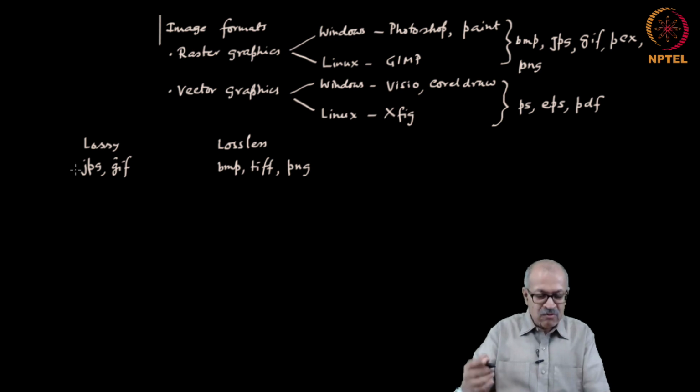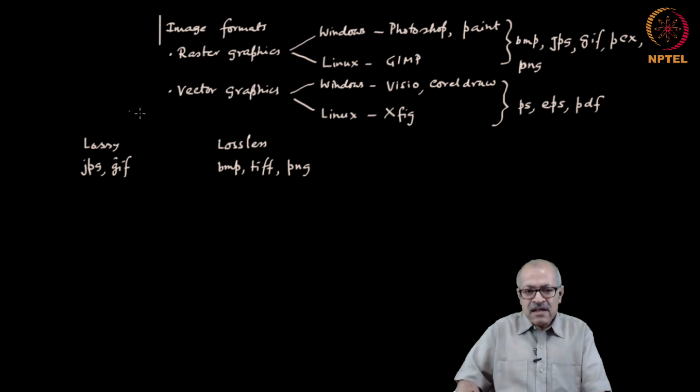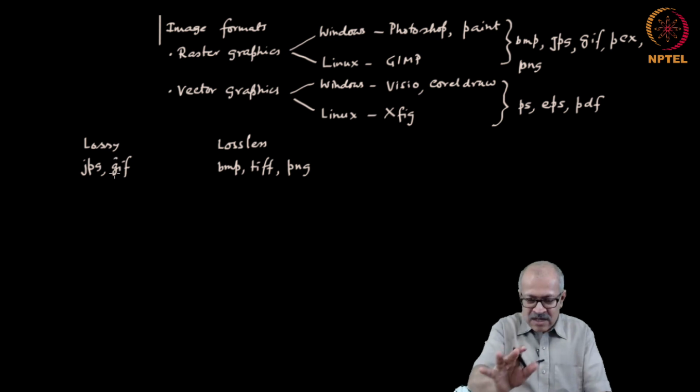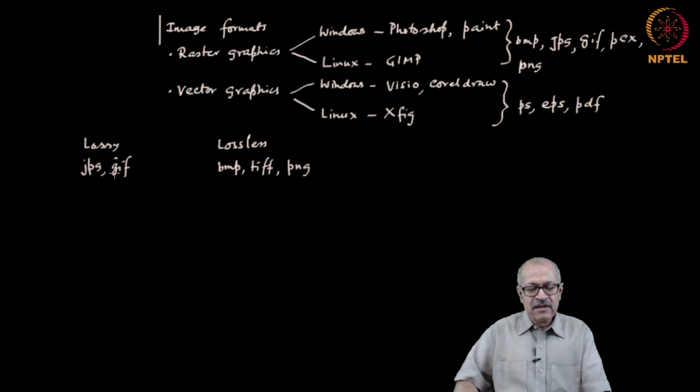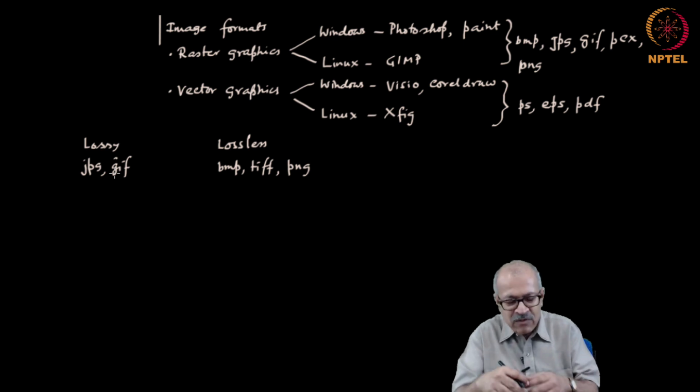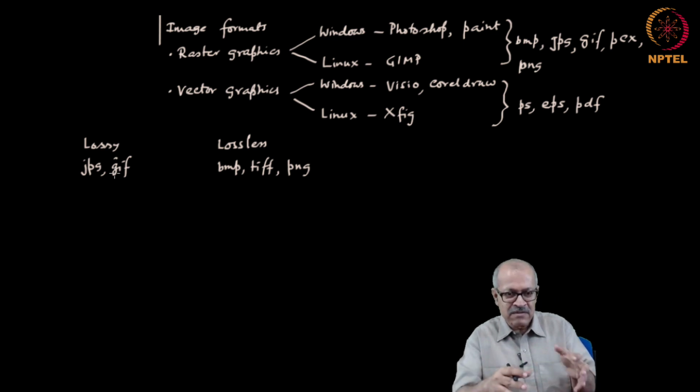Lossy means depending on the fidelity that you use while saving an image, you can set the fidelity in say a JPG image, and accordingly it might incur some losses. If you set it 100%, then there is no loss, otherwise there will be some losses. In general, the losses are such that on screen they are not very apparent, but if you want to print in a very high quality mode, then the losses would be visible.